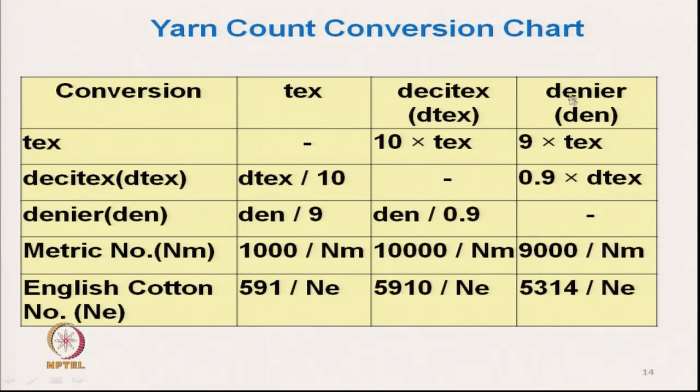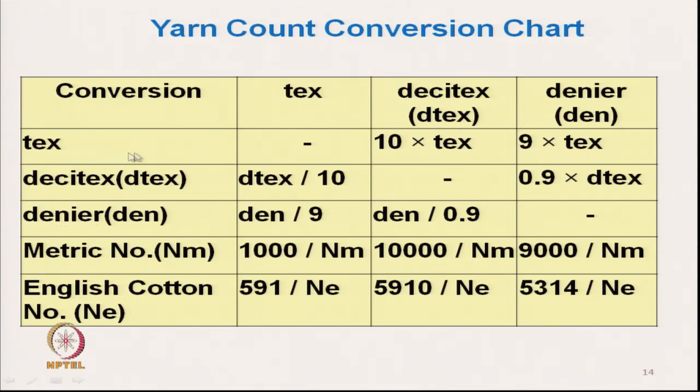What will be the decitext? 10 multiplied by 10, it will be 100 decitext. If we want to know the denier of the yarn, you have to multiply by 9. So, 90 denier of yarn.